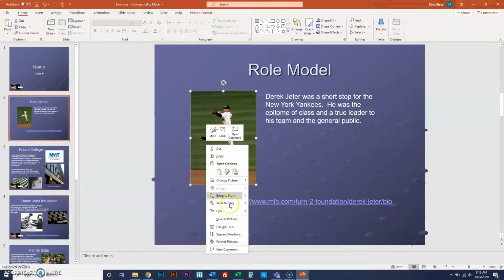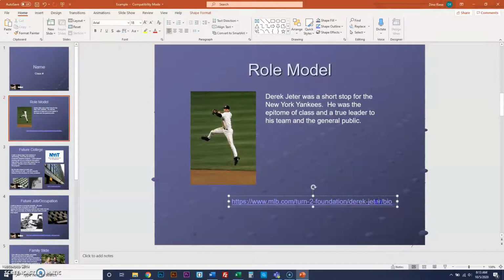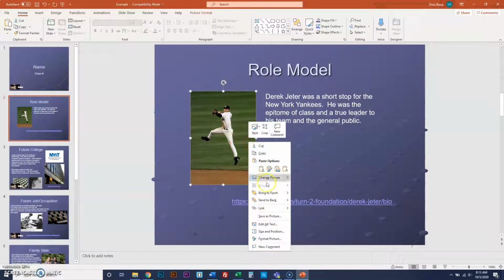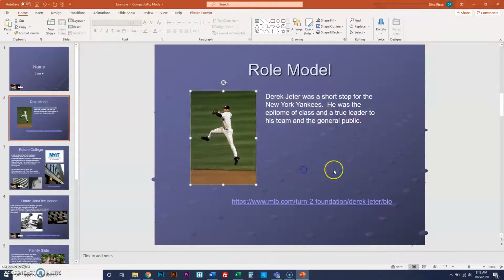You can go to link, and you can also paste that link right in here. So, in other words, this link right here, you could take it, copy it, click on this picture, right-click, go to link, and you could paste an existing web page or file placed in this document. You want to do an existing web page on the internet. Paste the link here, hit OK.